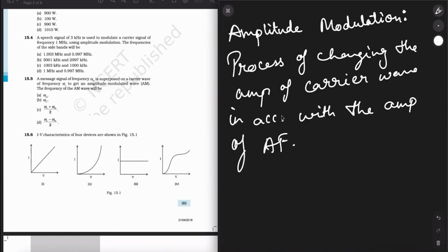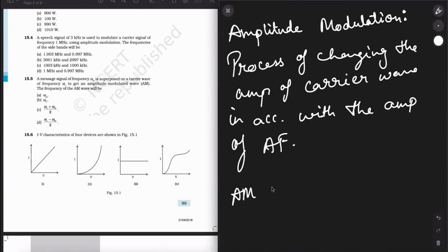All right, simple. Now, in this amplitude modulation, the frequency of the carrier wave will remain unchanged. The frequency will not change, but the sideband frequency, what is this sideband frequency? This amplitude modulation wave will consist of 3 frequencies. So I'm writing it over here.